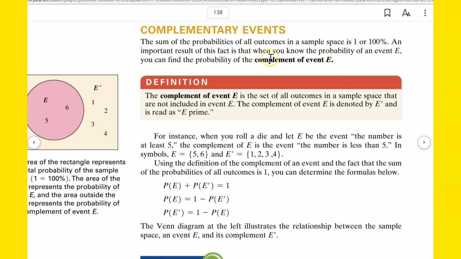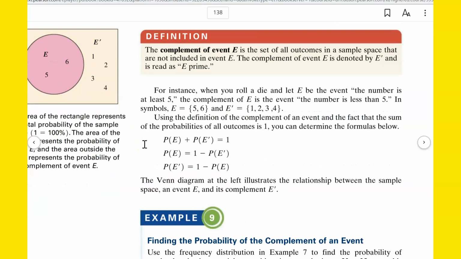So if you know the probability of event E, you can find the probability of the complement, meaning not E, the opposite of E. So getting heads or not getting heads, rolling a 3 or not rolling a 3. Those would be complementary events, complements. The complement of event E is the set of all outcomes in the sample space that are not included in event E. The complement of event E is denoted by E with this dash. We call it E prime. E with the dash mark is called E prime, and it's talking about the complement of E.